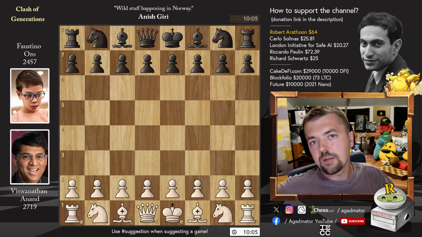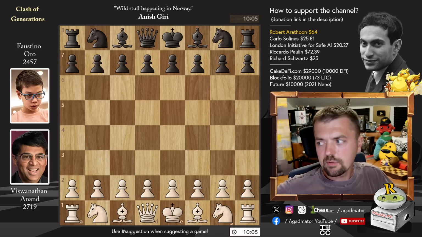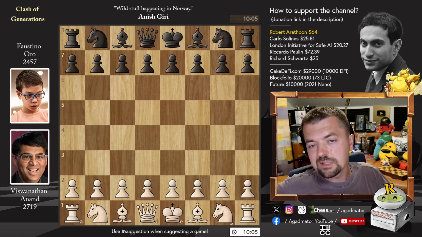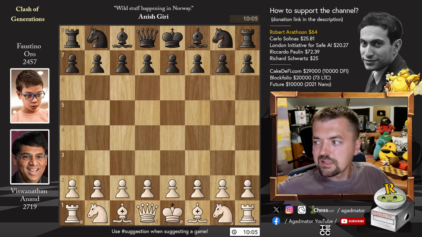So it's Anand versus Faustino, and I kind of like these Clash of Generations matches. You had young Fabi facing Viktor Korchnoi, or even Anand, when he was 20, playing against Mikhail Tal in that one game. Okay, it's quite a difference because Anand was 20 and Faustino is 11 here, but still, it's always interesting to see. So let's check it out.